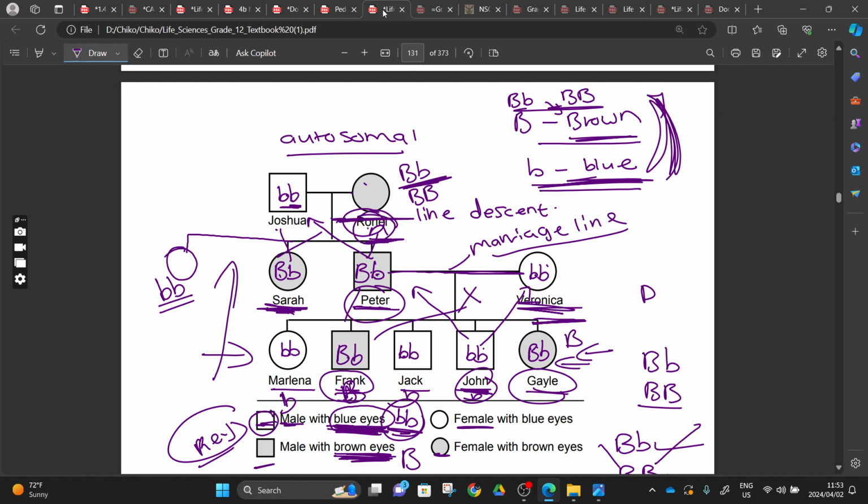And here with Ronel, we don't have another proof to show whether he is heterozygous or homozygous. We are going to write both of these genotypes together. You get me?